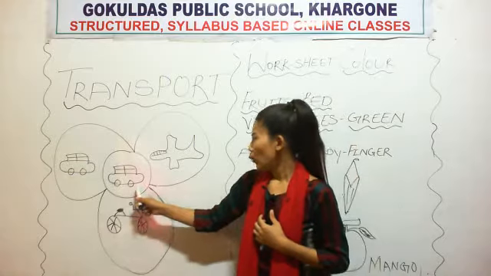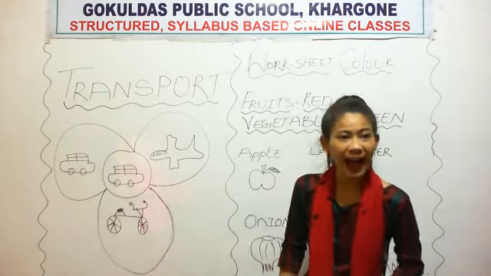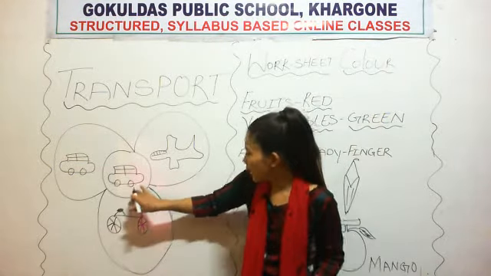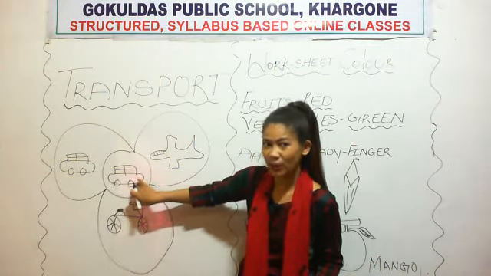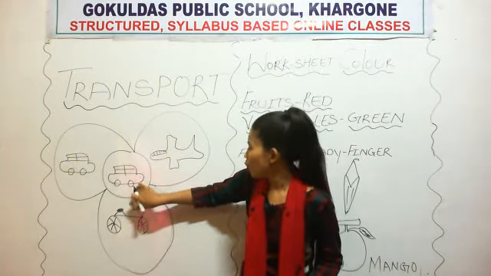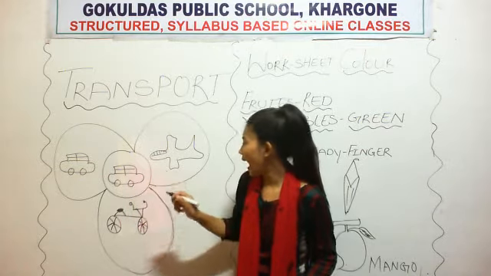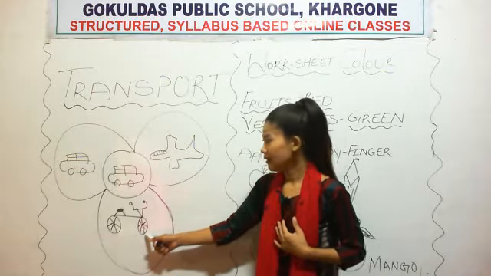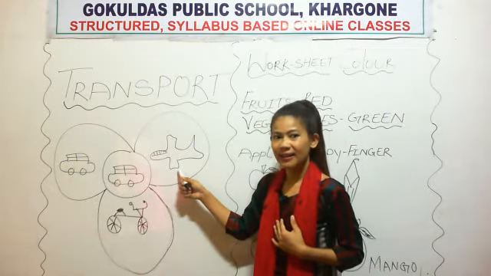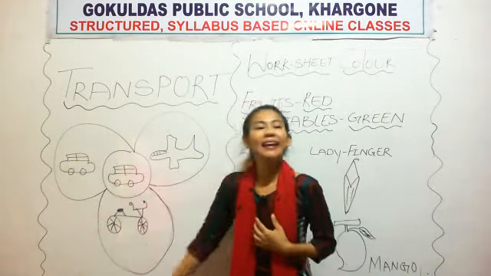Car. You have to see the picture of the car in the center. Now you have to identify where the other cars are. One more car. This is a car.